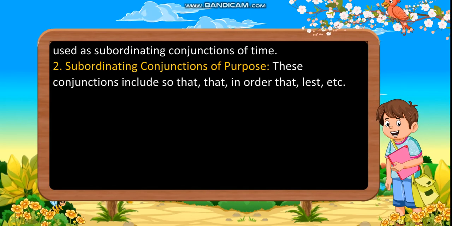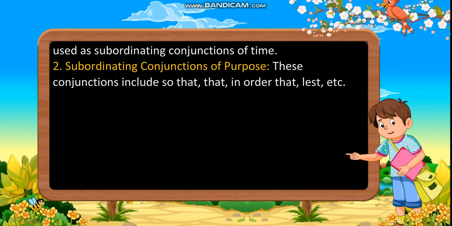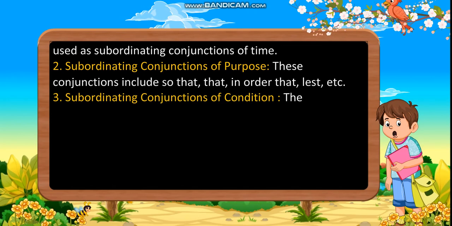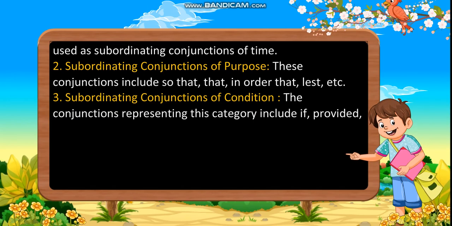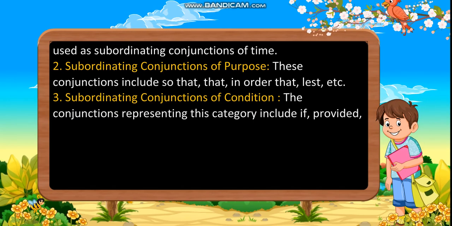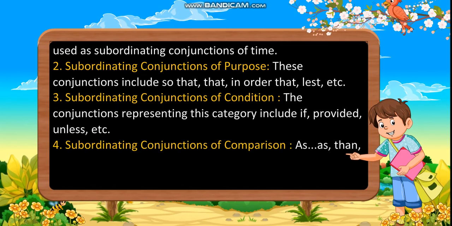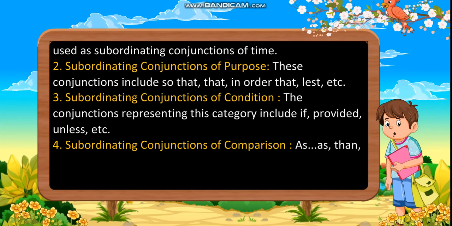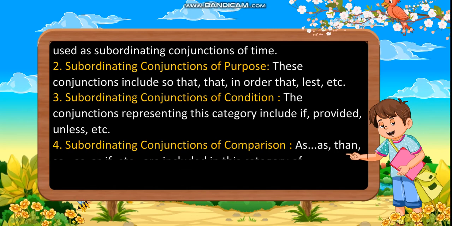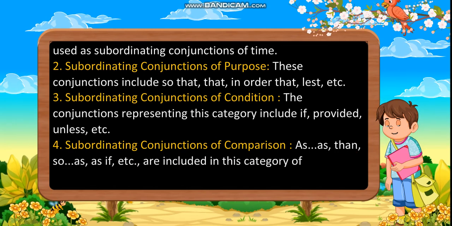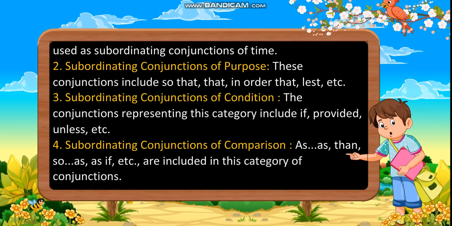Second, subordinating conjunctions of purpose. These conjunctions include so that, in order that, lest, etc. Third, subordinating conjunctions of condition. The conjunctions representing this category include if, provided, unless, etc. Fourth, subordinating conjunctions of comparison. As, than, so as, if, etc. are included in this category of conjunctions.